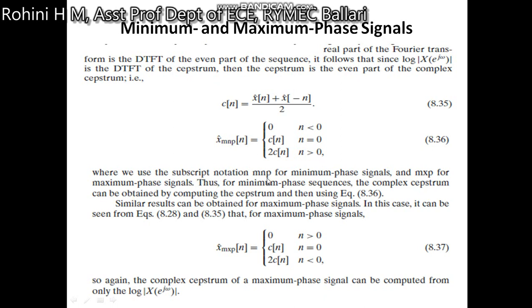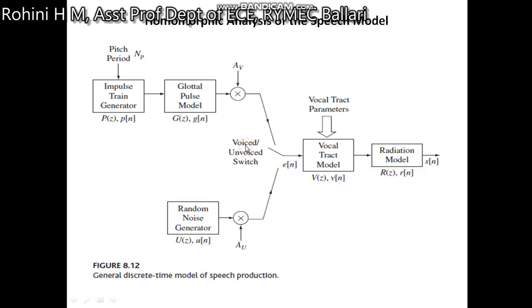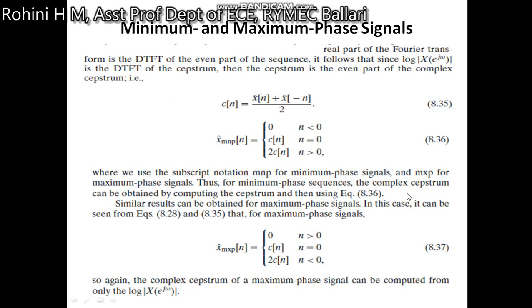Where the subscript notation MNP is for minimum phase signal, x̂ MNP is for minimum phase signal, and x̂ MXP is for maximum phase signal. So thus for a minimum phase sequence, the complex cepstrum can be obtained by computing the cepstrum using the above expression. Similarly, results can be obtained for maximum phase signals, as can be seen from the equations.